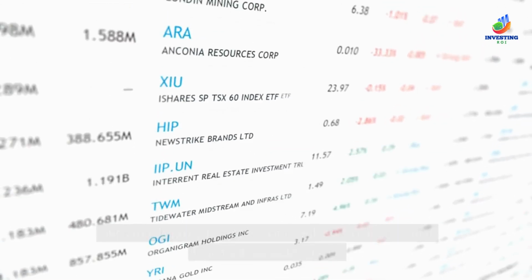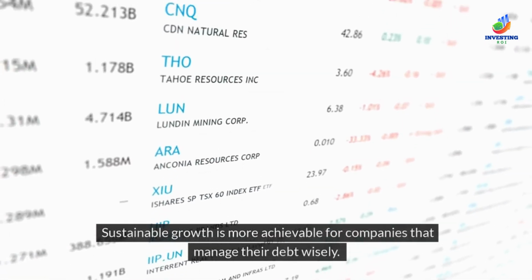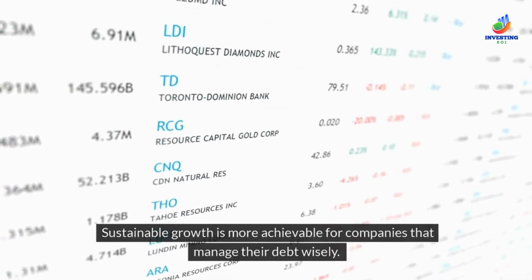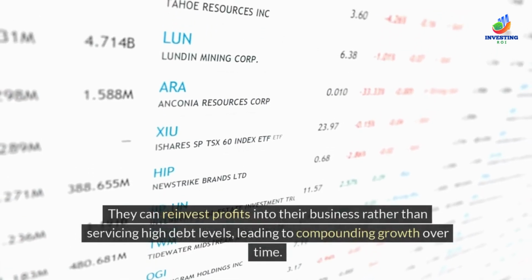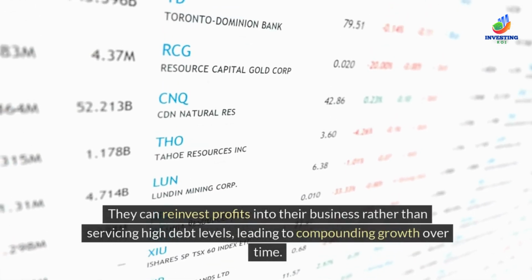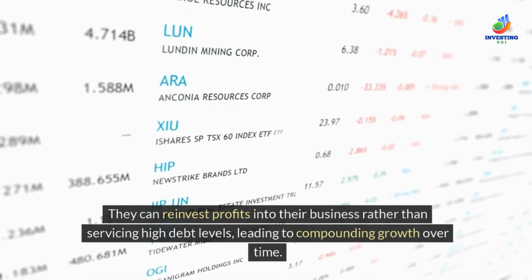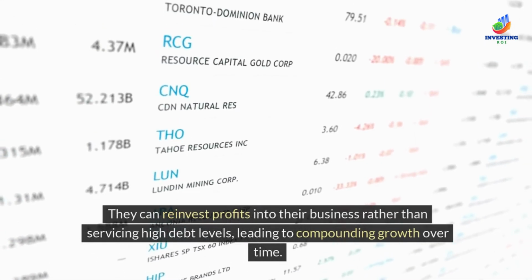Sustainable growth. Sustainable growth is more achievable for companies that manage their debt wisely. They can reinvest profits into their business rather than servicing high debt levels, leading to compounding growth over time.